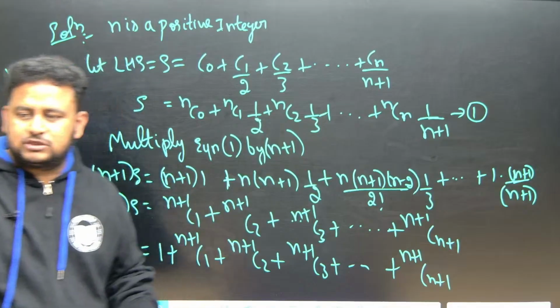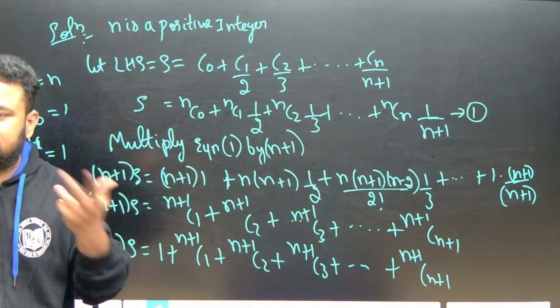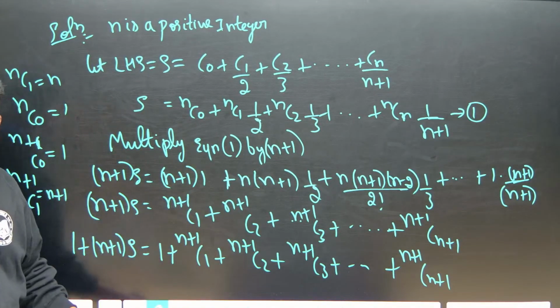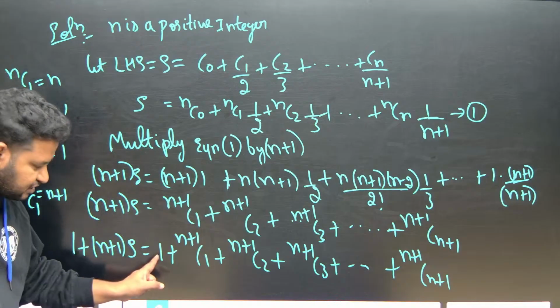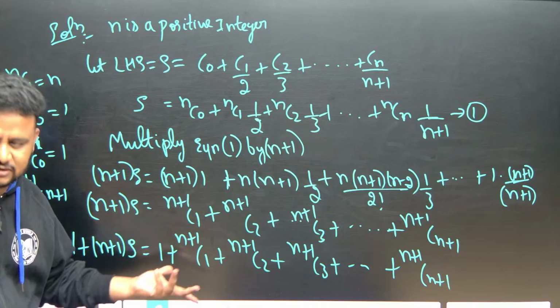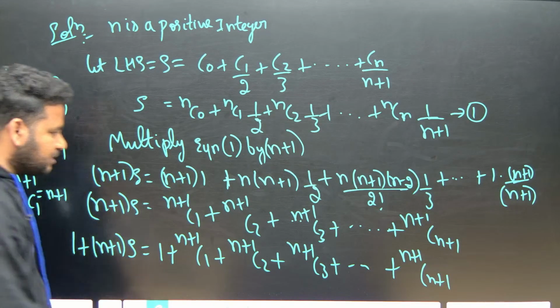Don't forget the plus here. The formula holds good because binomial expansion starts from nC naught, and here nC naught is not there. If I want nC naught, that means I need 1, so I will add 1 on both sides. Now instead of writing 1, what should I do?